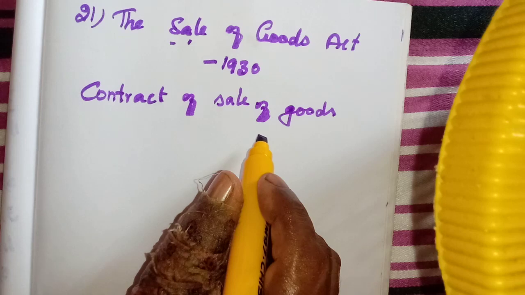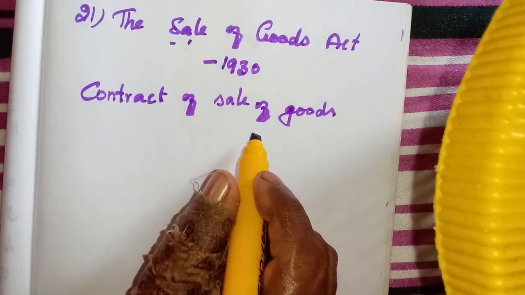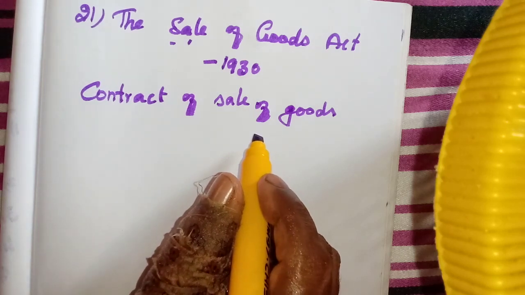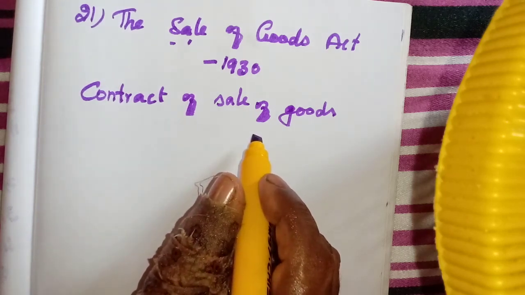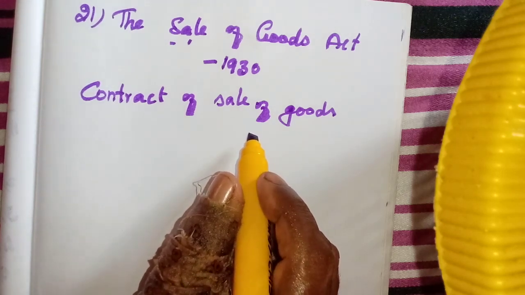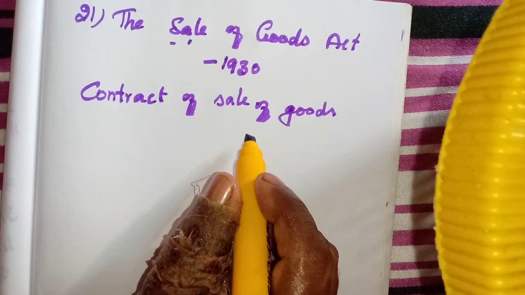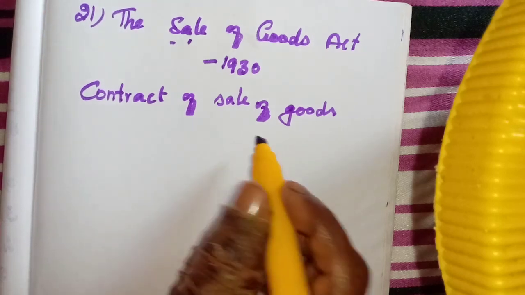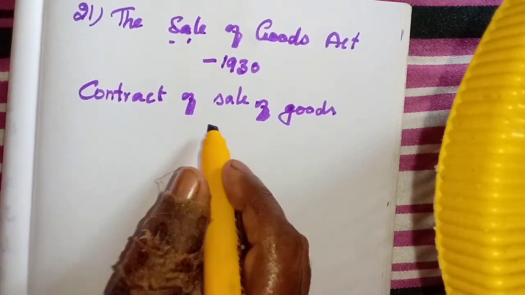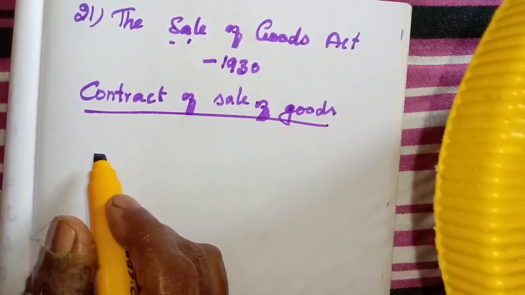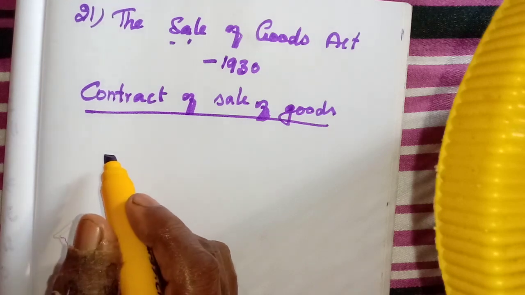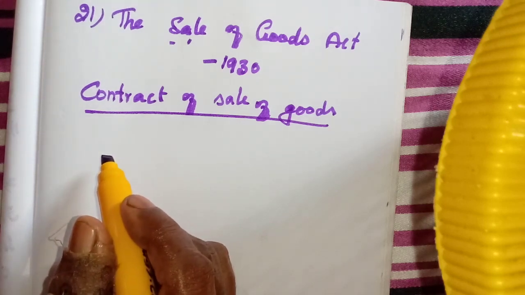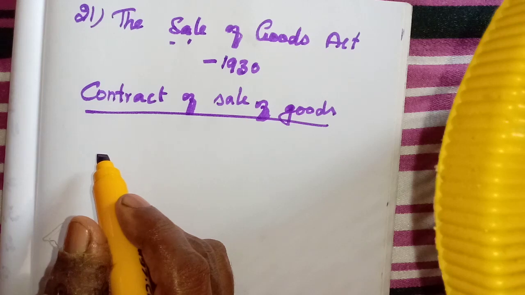So here what is taking place? Two transactions. One, the transfer of property, or the ownership is transferred, and the seller gets the price in turn, isn't it? One he gives, another he gets, as we say in accountancy, a giving aspect and a receiving aspect. So here also, under the contract of sale of goods, the seller is agreeing in a contract.